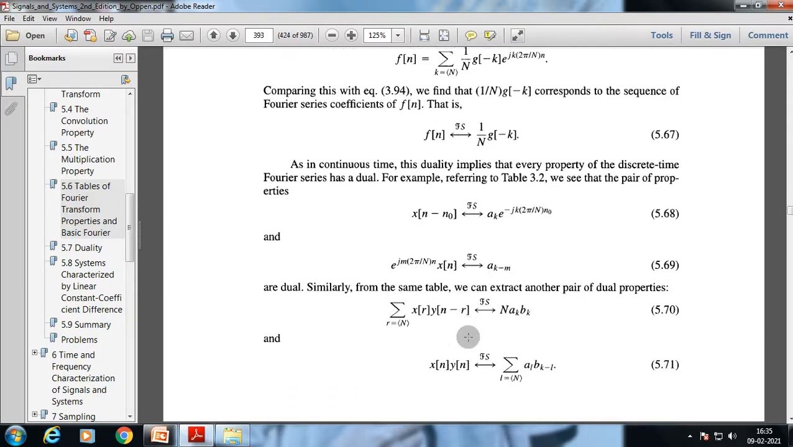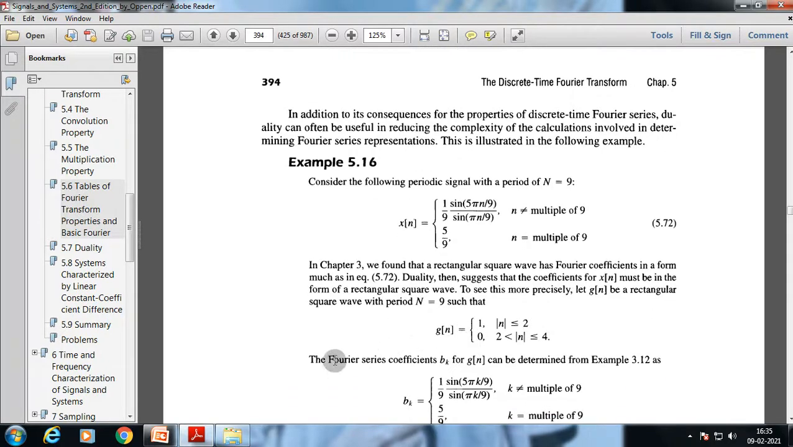Okay, now we'll go through a few examples to understand the duality more vividly. So consider the following periodic signal with period N equal to 9. x[n] = (1/9) sin(5πn/9) / sin(πn/9) when n is not a multiple of 9, and when n is a multiple of 9, it is 5/9.